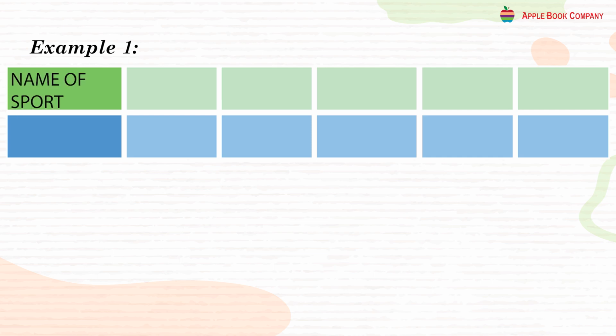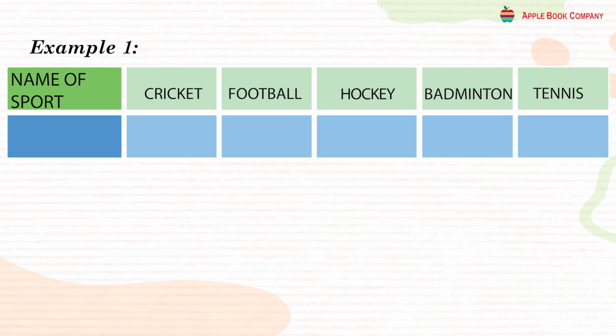Name of the sport: cricket, football, hockey, badminton, tennis. Number of friends: in cricket 6, in football 4, in hockey 3, in badminton 2, in tennis 2. Represent the above data through pictorial symbols using faces.